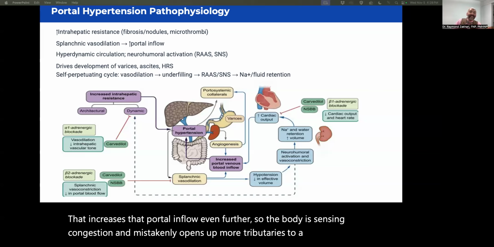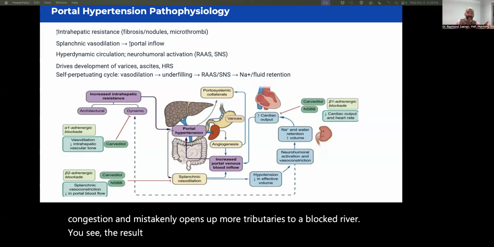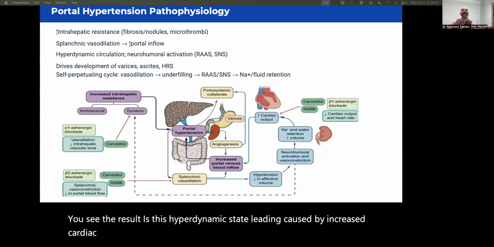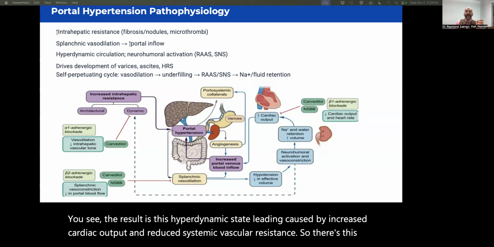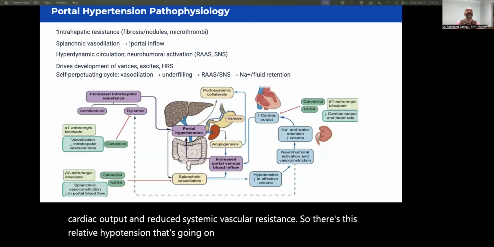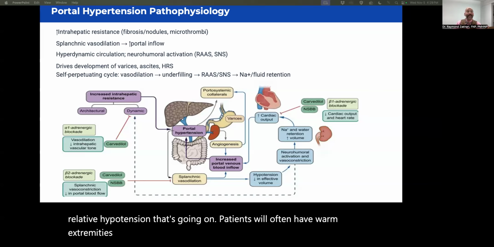You see, the result is this hyperdynamic state caused by increased cardiac output and reduced systemic vascular resistance. So there's this relative hypotension that's going on. Patients will often have warm extremities and bounding pulses despite a low effective volume.